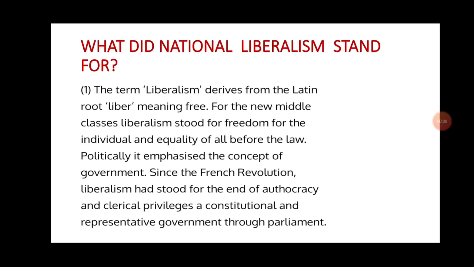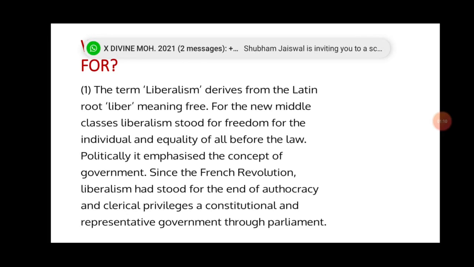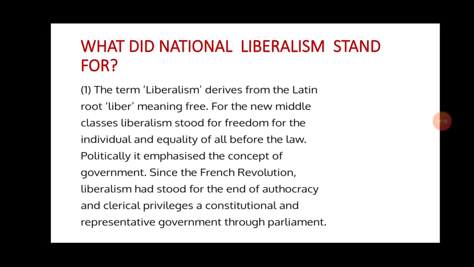Along with these demands, people added liberalism. In liberalism, they wanted freedom for the individual and equality of all before the law. As we have seen, politically they demanded changes like the end of autocracy and clerical privileges, a constitutional and representative government through parliament. Yet, equality before the law did not necessarily stand for universal suffrage.